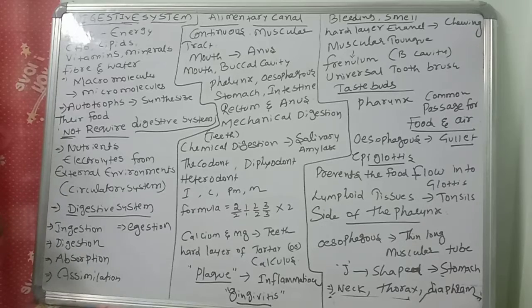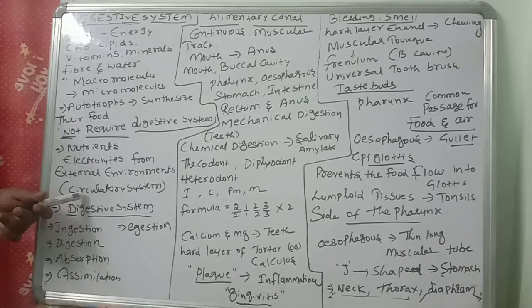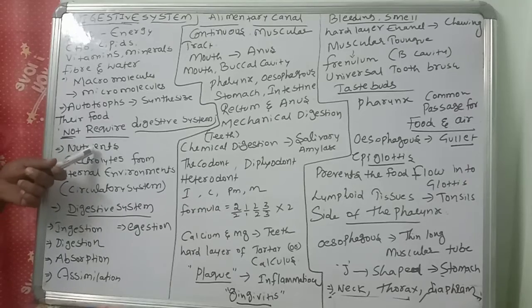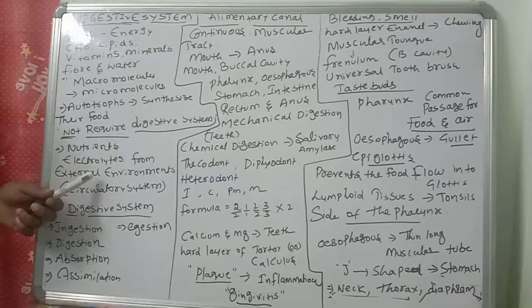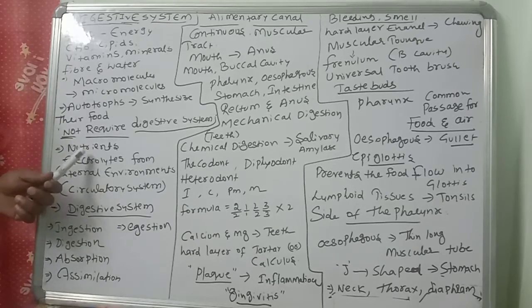Digested food, complex materials converting into simple materials, right? Those simple materials have to reach each and every cell of our body. How will it be possible? Through the circulatory system. What is the digestive system doing? Bringing nutrients and electrolytes from the external environment. Then after conversion from complex to simple, they have to go to different parts of our body, right? How will they go? With the help of the circulatory system.